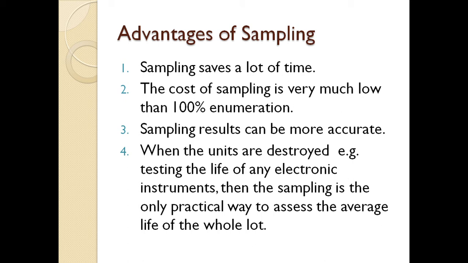And then you can see that on bulbs or tube lights it is written that this is the average life or something like that. So whenever destruction is involved, sampling is the only way to gather the information.